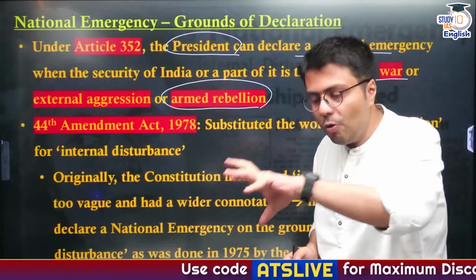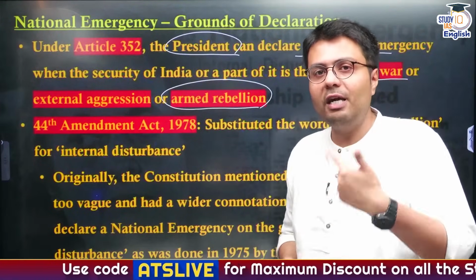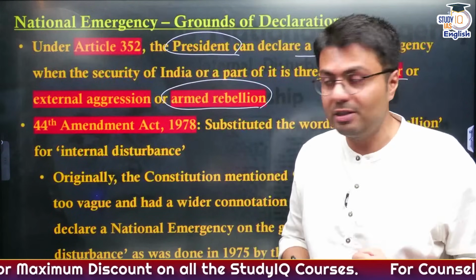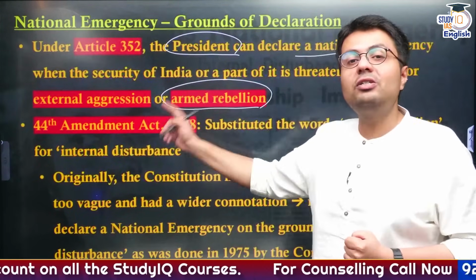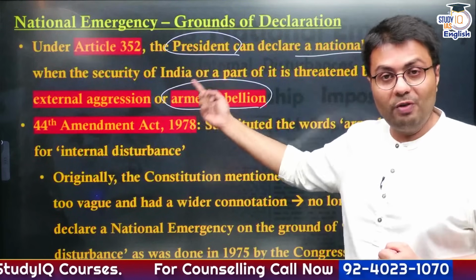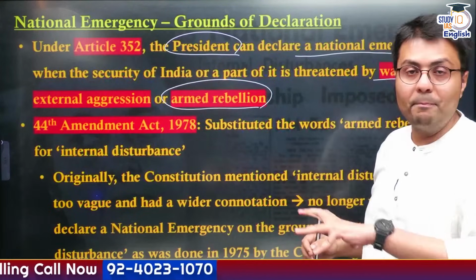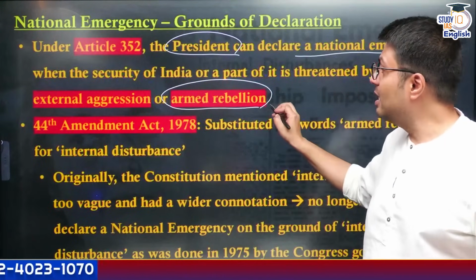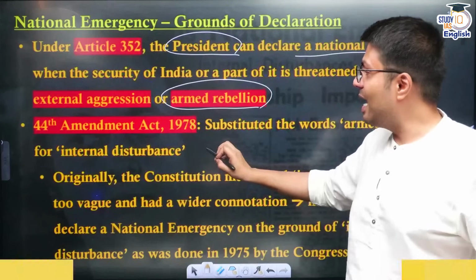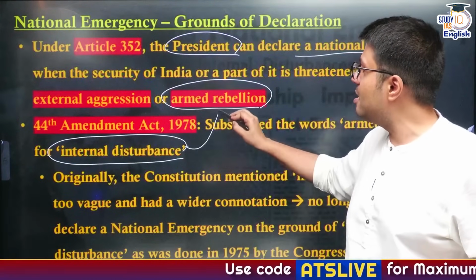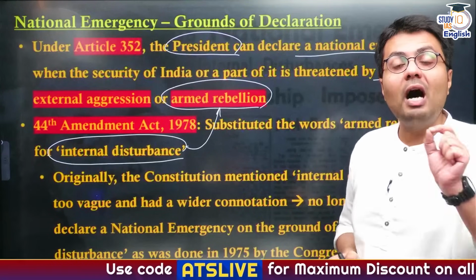In the course of our today's discussion, you will realize that the 44th Amendment Act changed many provisions relating to emergency. It also made changes to the grounds on which the national emergency can be imposed. Earlier, it was mentioned as internal disturbance. The 44th Amendment Act changed the words internal disturbance and replaced them with armed rebellion.